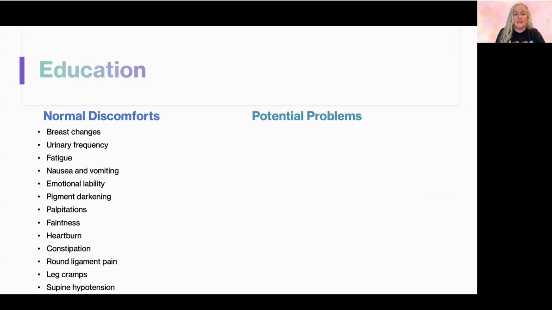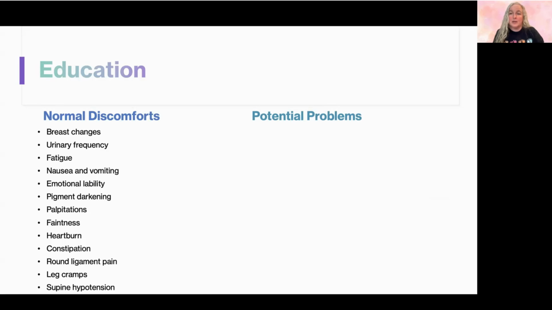Melasma or chloasma, which is a darkening of pigment on the face, that's normal. Heart palpitations. Since the blood volume increases so much during pregnancy, some women have palpitations during pregnancy. That can be a normal finding as well. Faintness can be normal. Heartburn can be normal.